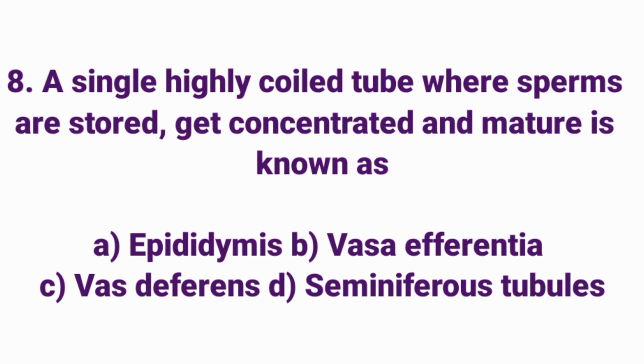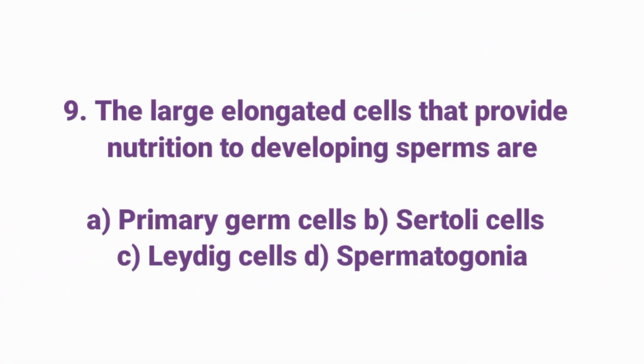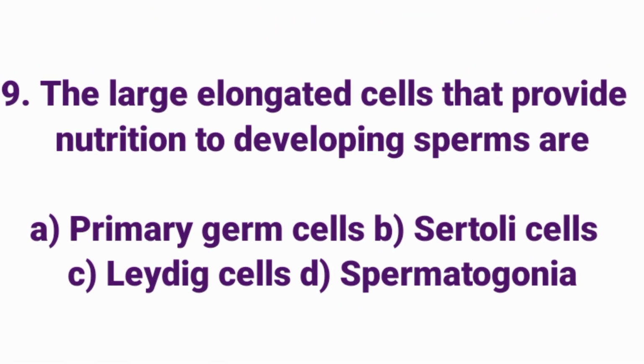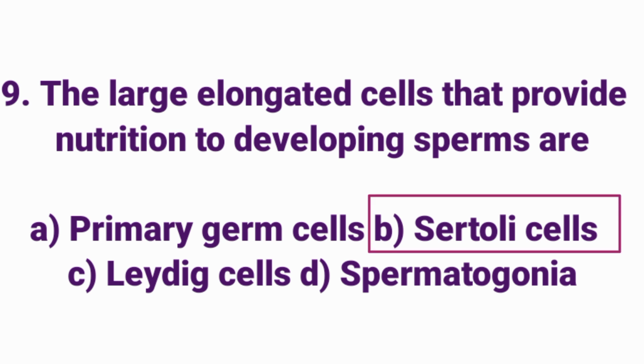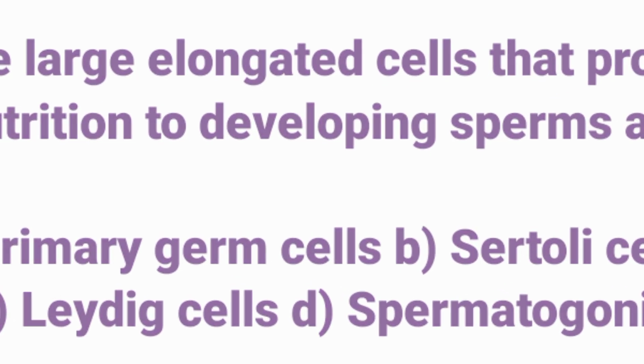A single highly coiled tube where sperms are stored, get concentrated and mature is known as dash. Answer option A, epididymis. The large elongated cells that provide nutrition to developing sperms are dash. Answer option B, Sertoli cells.